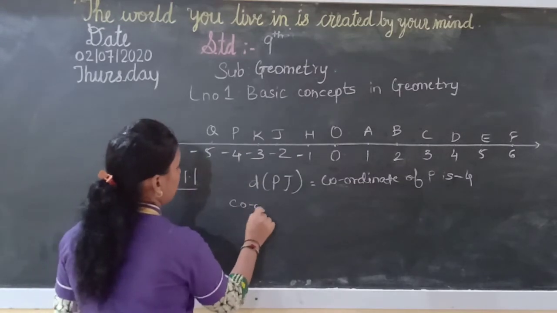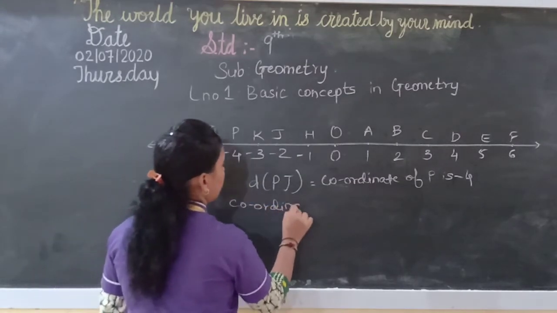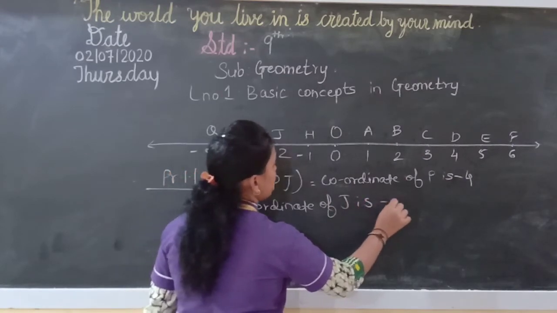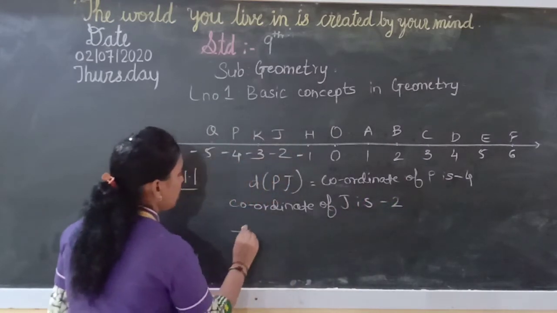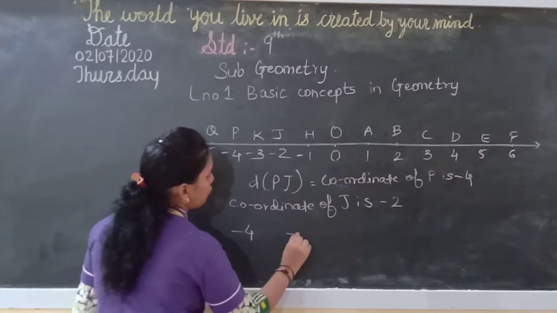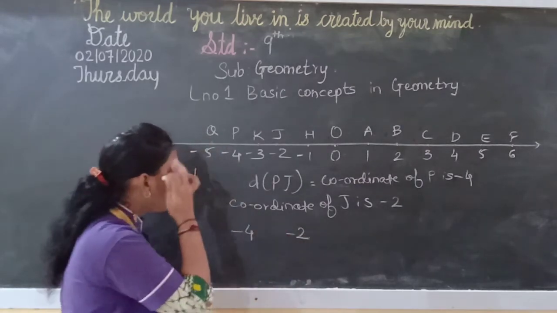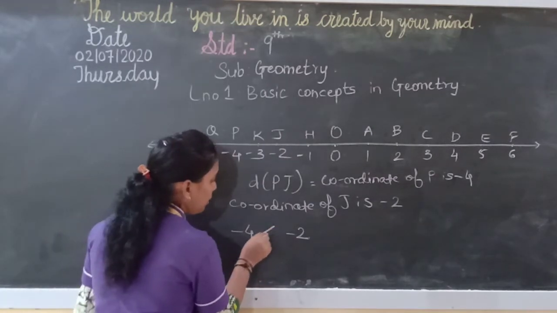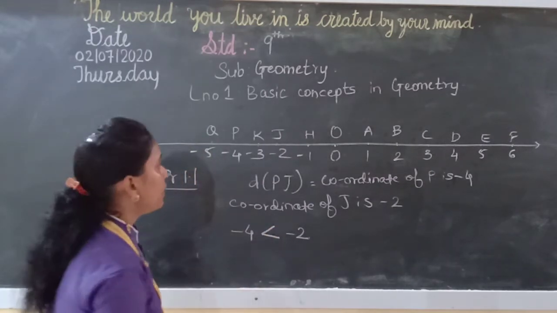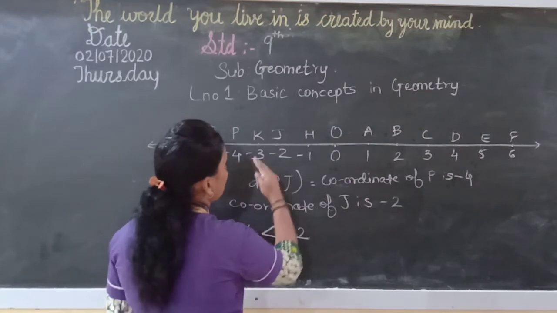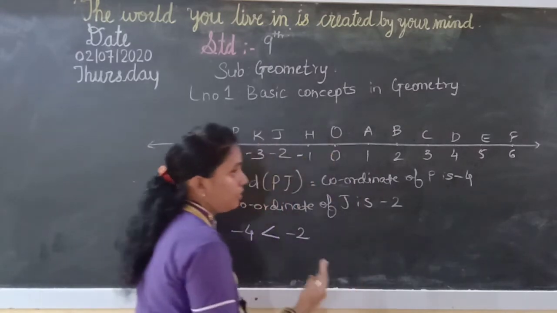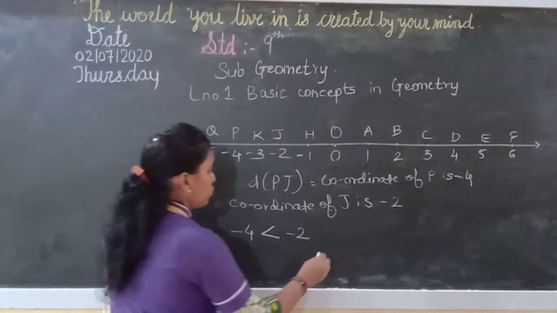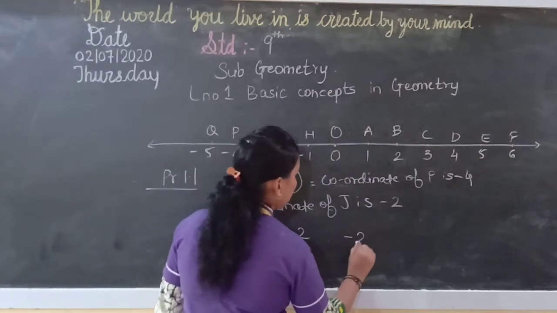Then coordinate of J. Now the coordinate of J is minus 2. Now in minus 4 and minus 2, if you compare, which is the greater number? That will be minus 2. Because on the number line you will find the numbers which are towards the right hand side are always greater than the numbers towards the left hand side. So here therefore you will get minus 2